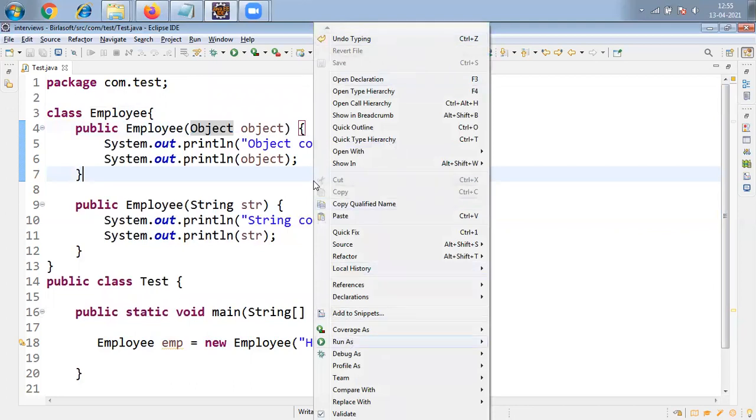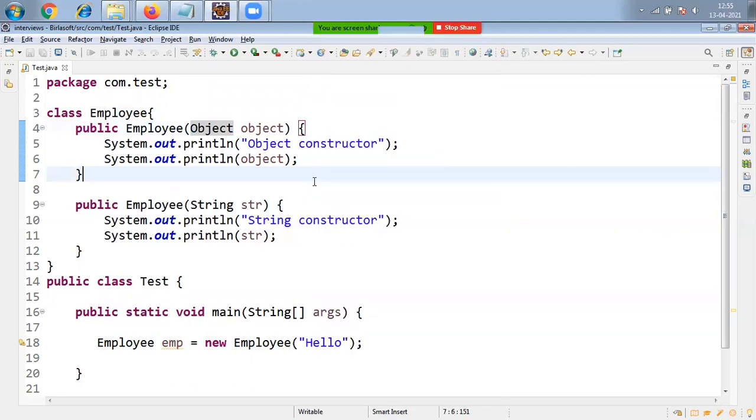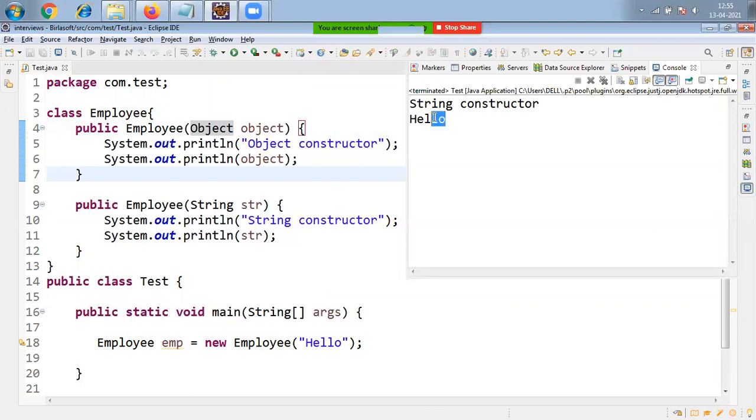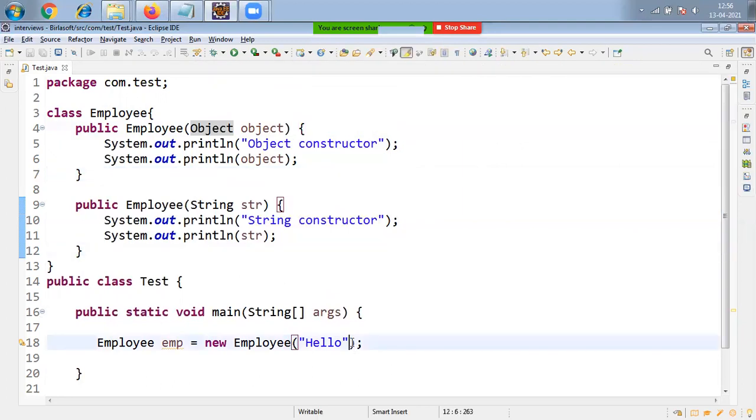Okay, let me go to Run As, Java Application. What is the output, friends? You are getting String constructor Hello here. So what is the meaning here? If you pass a string directly, the String argument constructor is executed. That's why I am getting String argument constructor Hello here. Any doubts, friends? Of course, there is no doubt.